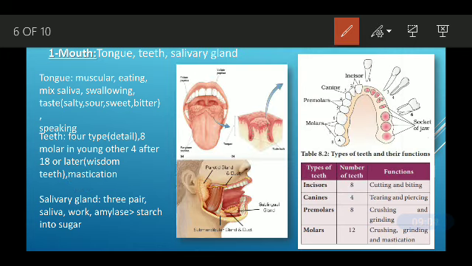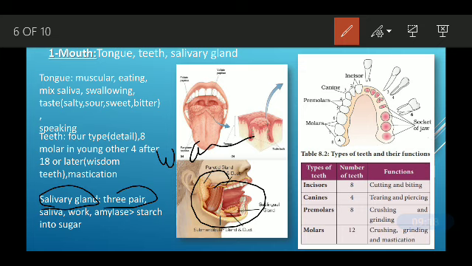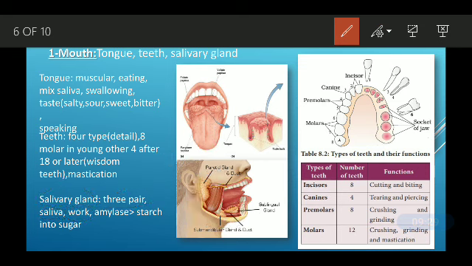Then we have the salivary glands. They are 3 in pair, you can see here. They secrete a watery substance called saliva. The work of saliva is to mix with the food, make it semi-solid, and to digest it. This saliva contains an enzyme called amylase, so we can say that amylase is secreted by the salivary glands.